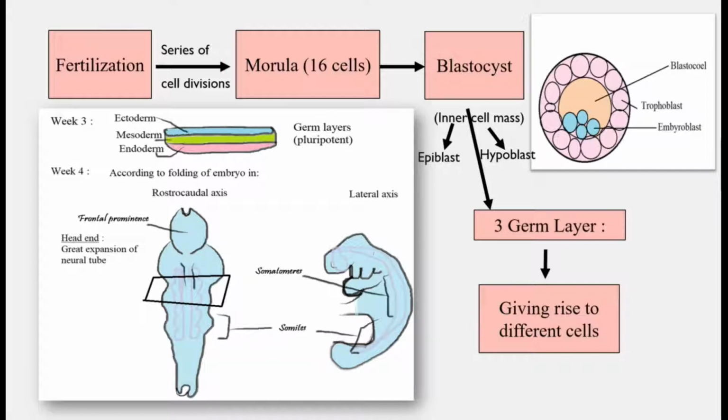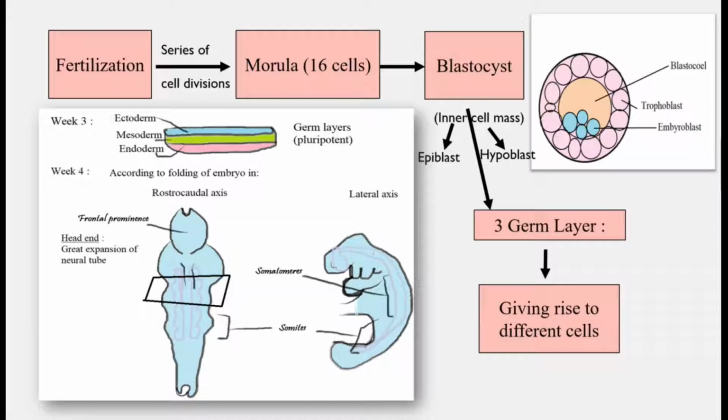phase. In the blastocyst, the inner cell mass separates into two layers, the epiblast and the hypoblast, which further form three germ layers giving rise to different cells: the ectoderm, the mesoderm and the endoderm. Mesoderm cells migrate from the epiblast through the primitive streak to form the middle germ layer, the mesoderm. The anterior rostral end of the primitive streak forms the lower germ layer, the endoderm, and the cells remaining in the epiblast form the ectoderm, completing formation of the three germ layers.